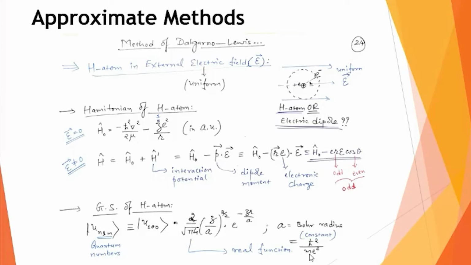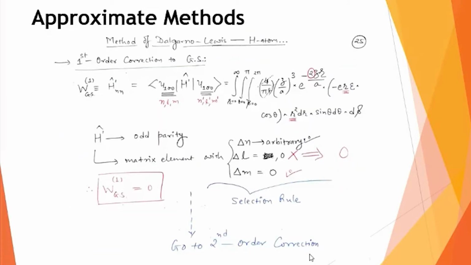So we now have the hydrogen atom ground state with us, and with it I try to find the first order correction to this ground state. You know that the first order correction to the ground state can be written as H dash nn, the perturbed part of the Hamiltonian sandwiched between the bra u100 and the ket u100.